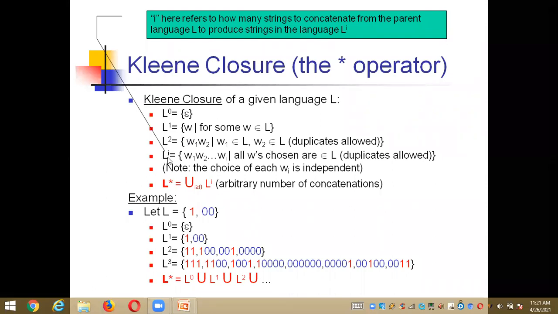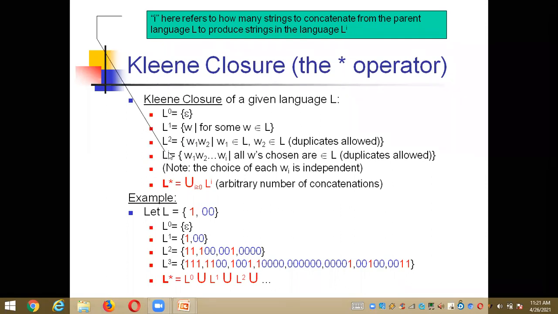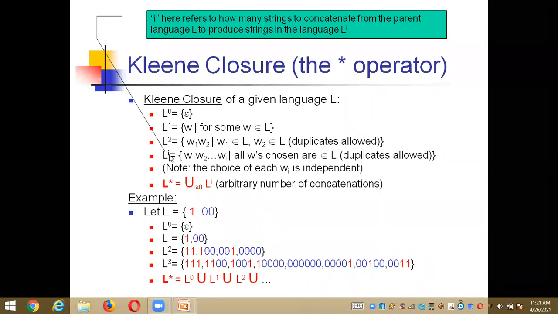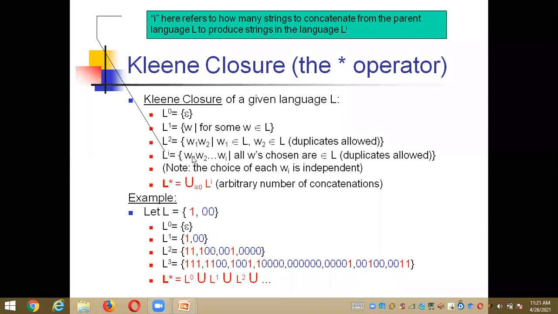And if it is L power i, the i always refers to how many strings to concatenate from the parent language L to produce the strings in the language L power i. So that's the meaning of i. So L power i means W1, W2, and so on up to W i, where all the W's are chosen from L. So here also we need to allow the duplicates.